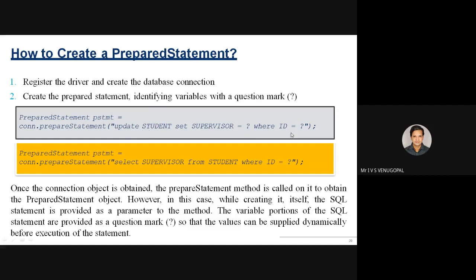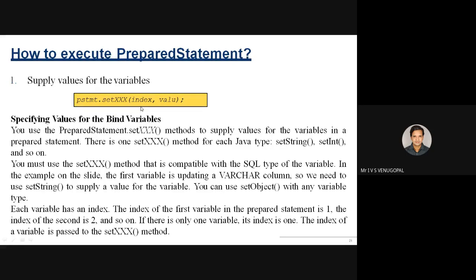So remember, these are the placeholders. These placeholders are nothing but the parameters. These parameter values can be supplied during runtime, during the execution of a Java program, by using set methods. For example, this is placeholder 1, this is placeholder 2. Placeholder values start from 1 and so on. If you have more parameters or more placeholders, it is suggestible to use a prepared statement. The values of placeholders can be set by using set methods: set method of index value comma value. Index value starts from 1 and so on.